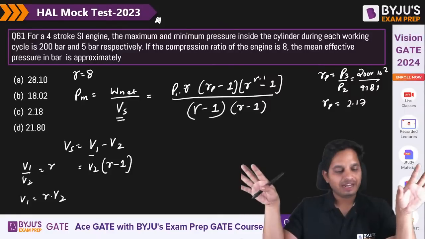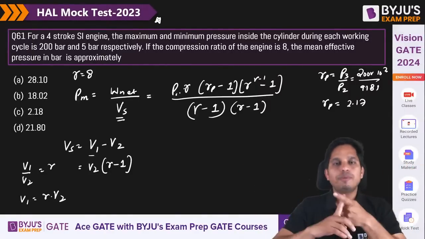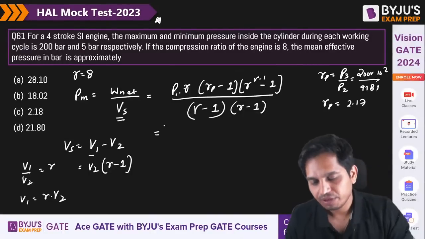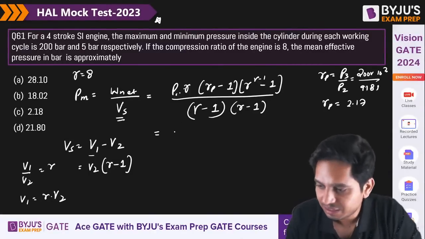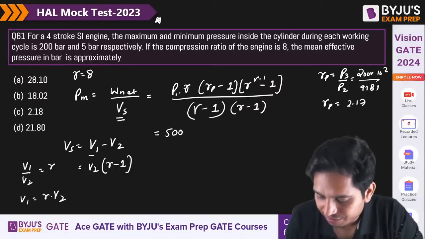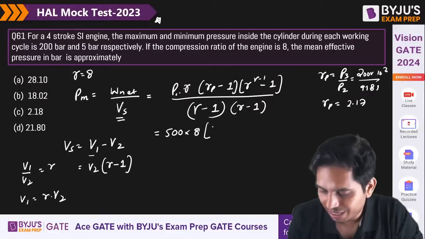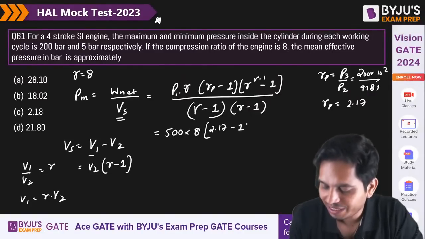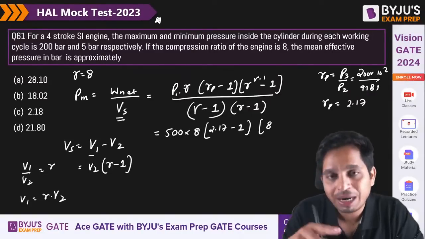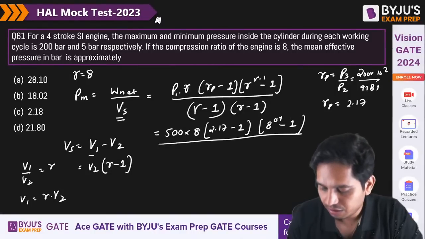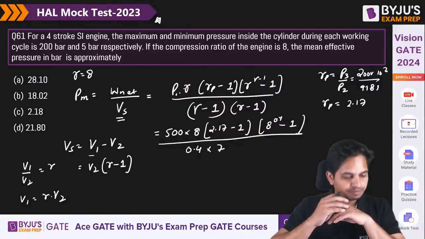Now you know everything here. Is it visible what I am writing? Yes. Okay. P1 is 500 into R is 8, RP is 2.17 minus 1, upon gamma 1.4 minus 1, that is 0.4, and 8 minus 1, that is 7.